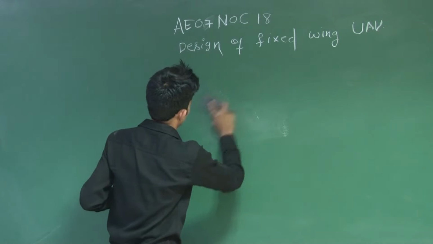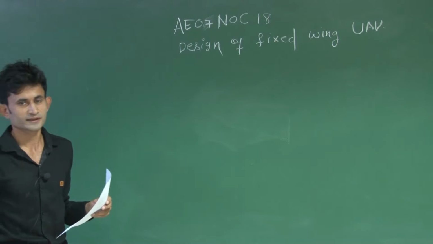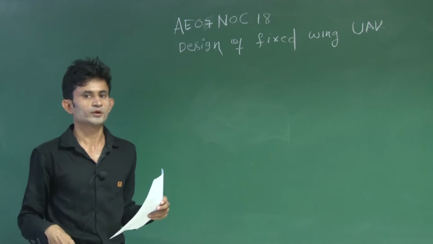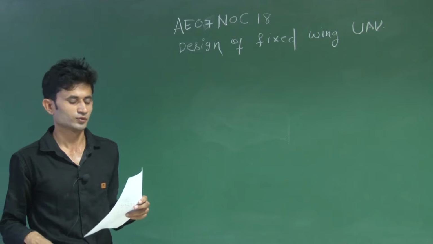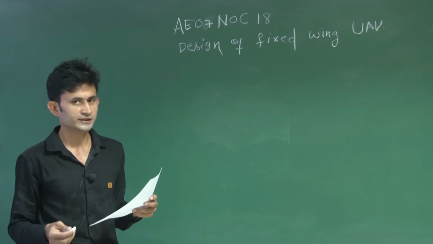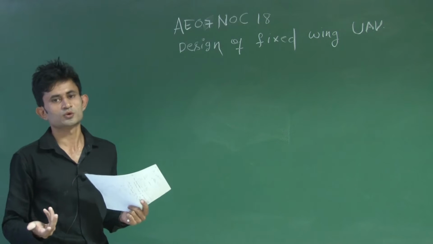You know that from 0 to 11 kilometers the variation will be different, and from 11 to 20 kilometers the variation will be different. So first you have to calculate the density at 11 kilometers.